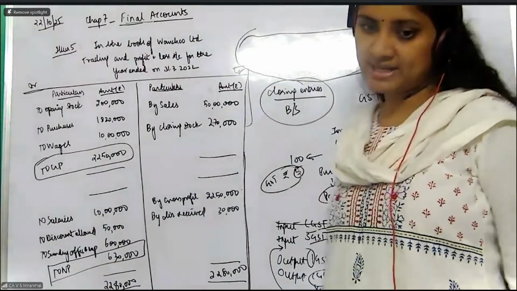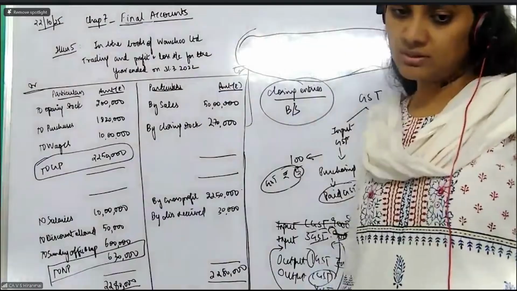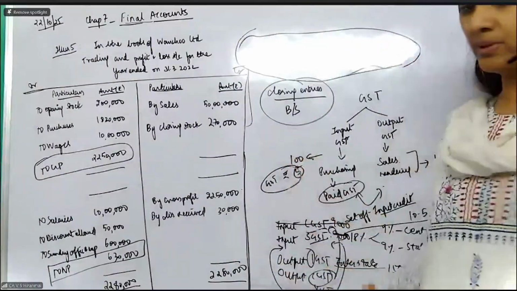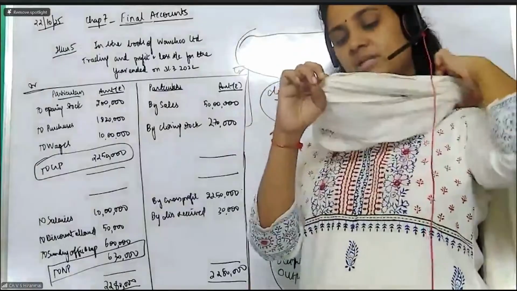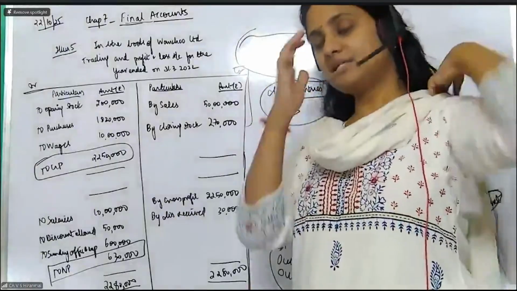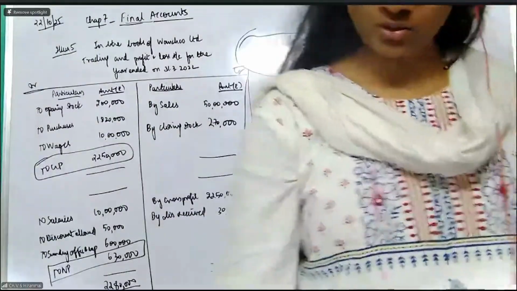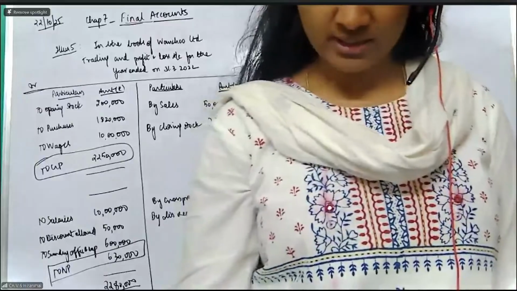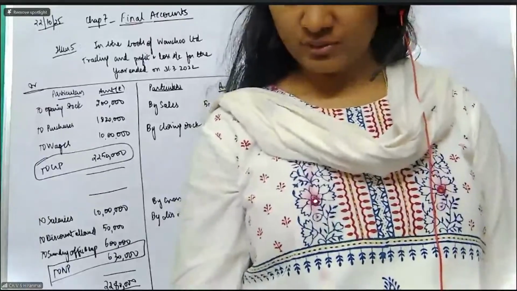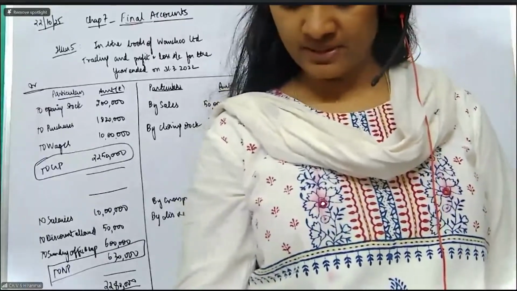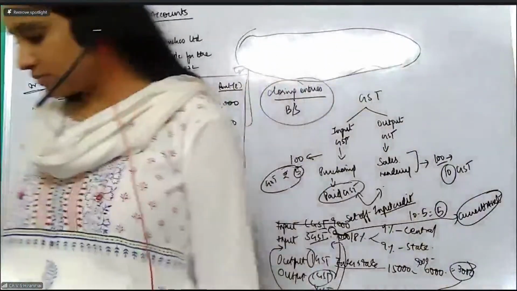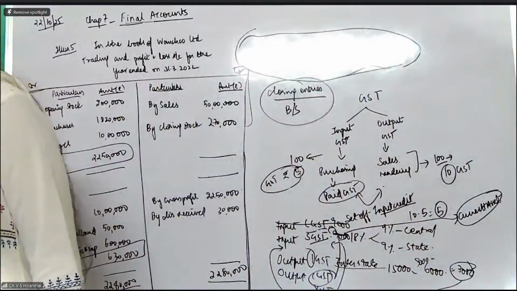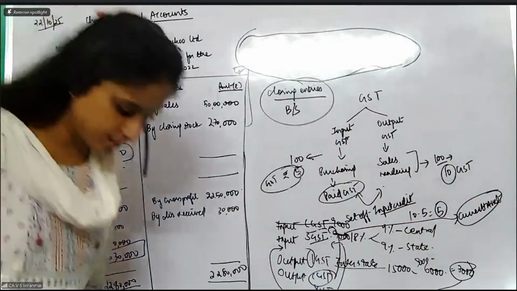2 more minutes I will give you. Balance sheet tallied, Shweta. Okay, good. 2 more minutes I will give you for you people to complete that particular question. And after that, I will be doing the illustration number 1. Please take illustration number 10 as your homework. I will just call out and I will tell you. I'll give you 2 minutes, please, everybody. Others complete. And then I will go and explain the 10th question illustration. Please do it as homework for me. And then we will be doing illustration number 1.